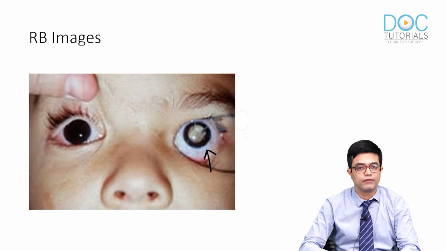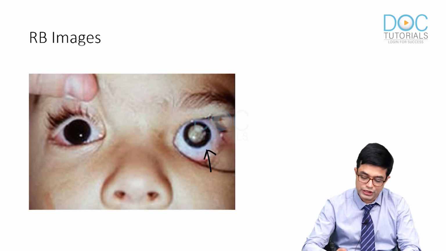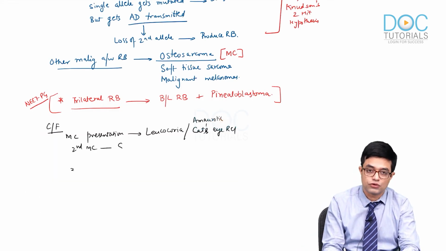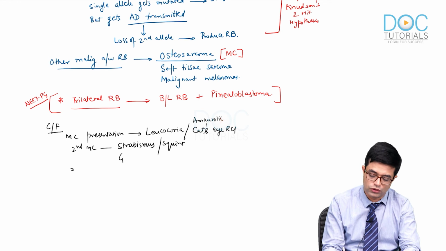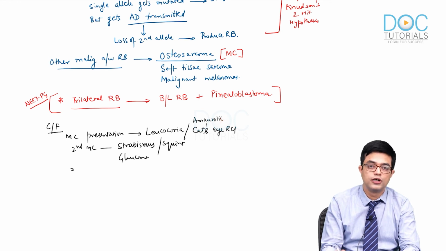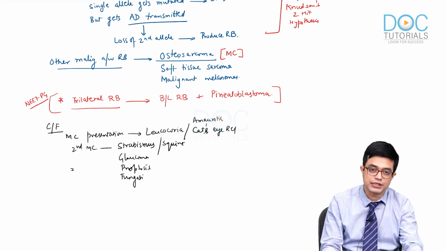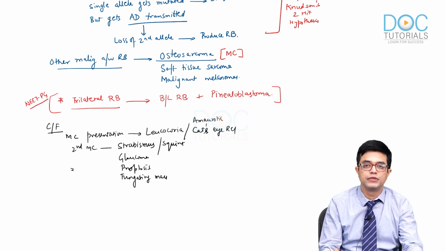Amaurotic cat's eye reflex. Other features which can happen: the second most common presentation is strabismus or squint. Other features include glaucoma, poor visual tracking, proptosis, and fungating mass. A fungating mass may sometimes be protruding out from the eye.